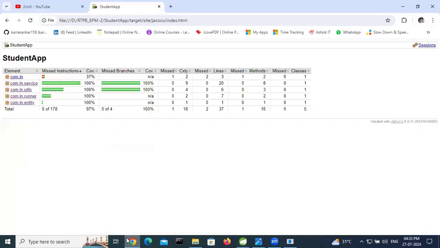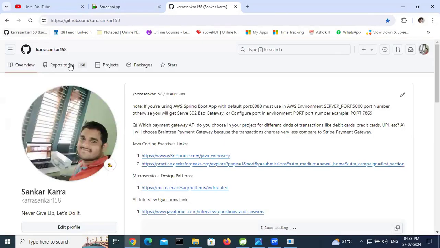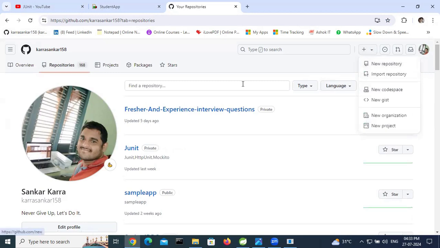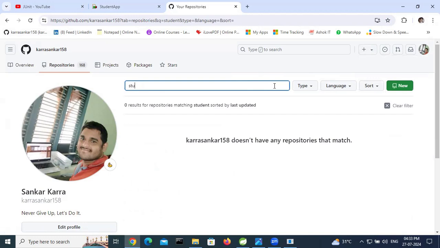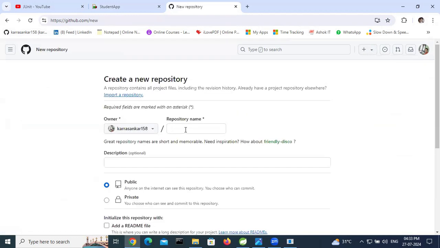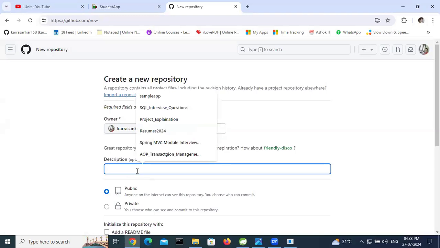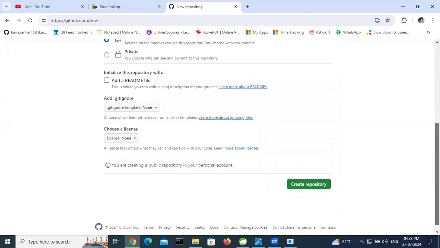So let's create one repository. I will create one public repository and I will push the code. So let's check if there is any student related one. No repositories are there, right? So new repository, mention like student app, description I am giving, public app, create repository.